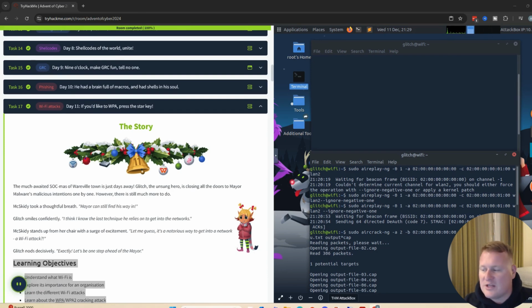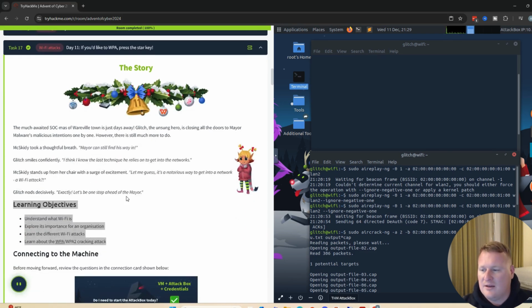As we continue our story with the Glitch and McSkitty, it looks like they're much awaiting the Sockmas of Wareville, which is just days away. Mayor Malware's malicious intents are getting knocked down one by one, but there's still much more to do. McSkitty took a thoughtful breath. Mayor can still find his way in. The Glitch smiles confidently. I think I know the last technique he relies on to get into the network. McSkitty stands up from her chair with a surge of excitement. Let me guess, it's a notorious way of getting into a network, a Wi-Fi attack. Glitch nods. Exactly. Let's get one step ahead of the mayor.